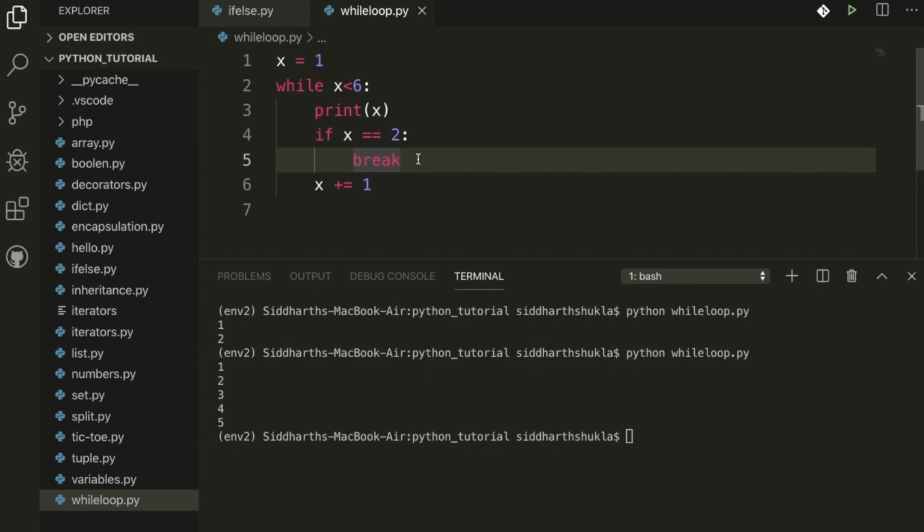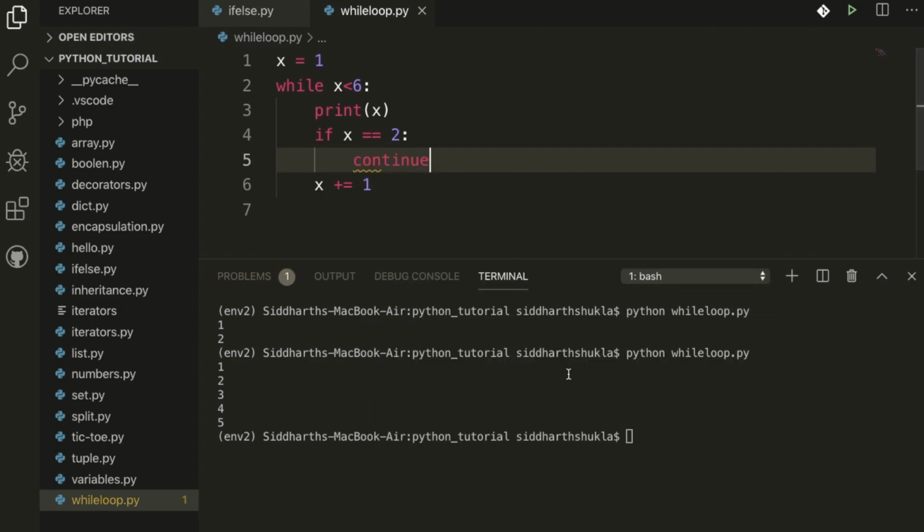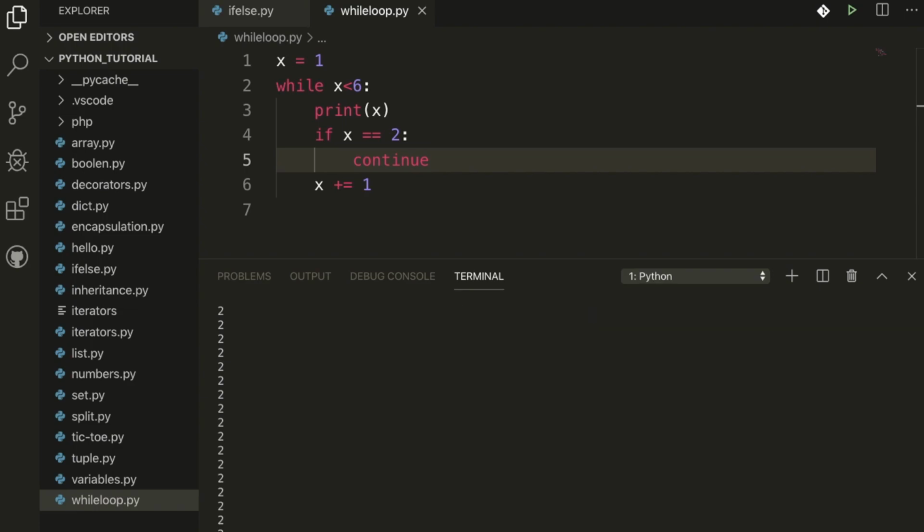Now for the continue statement, we can do something like: if x is equal to 2, then use continue. Now check what we get here.